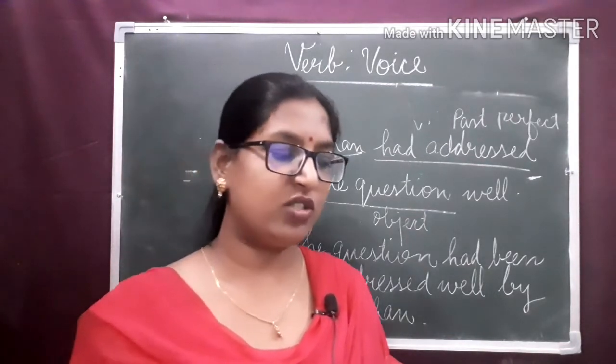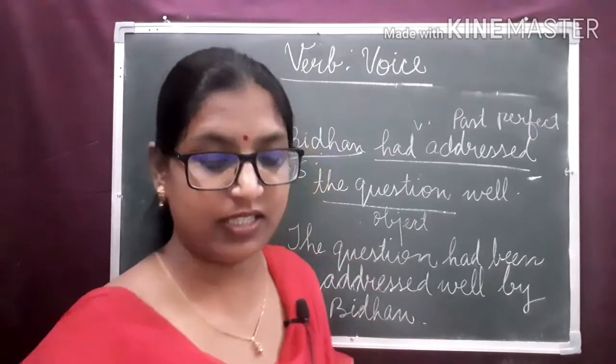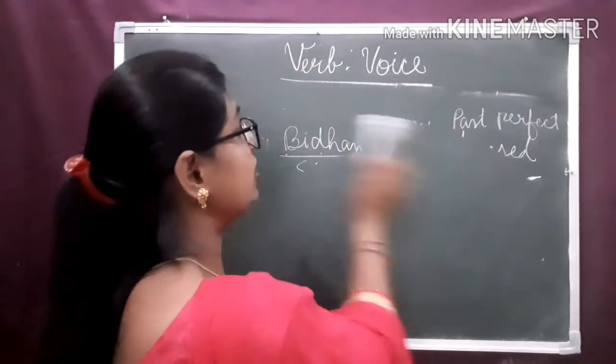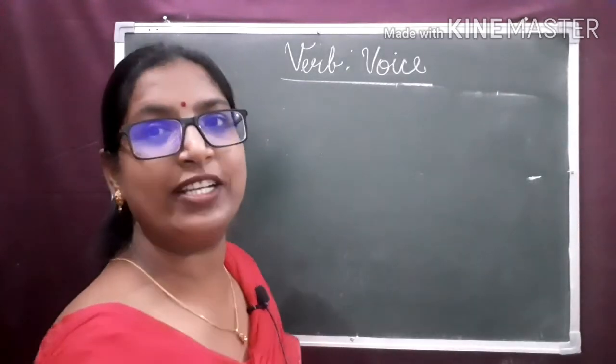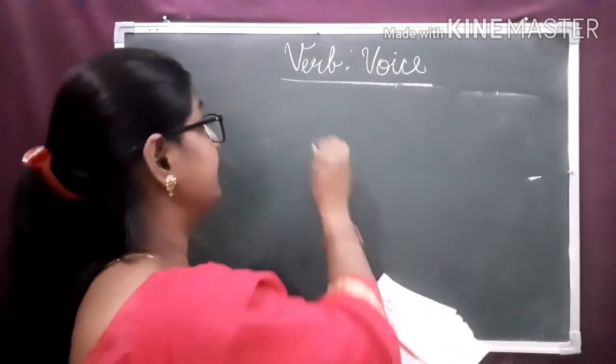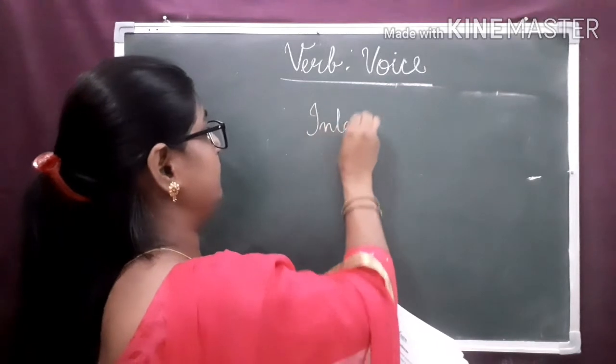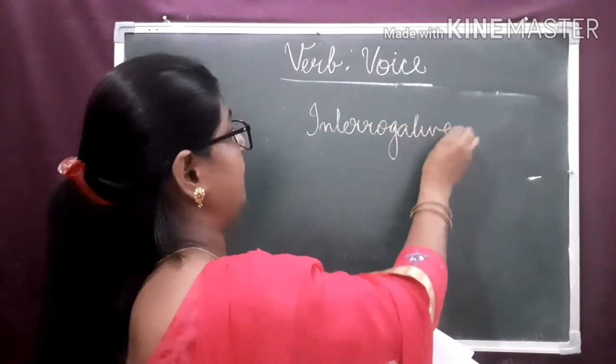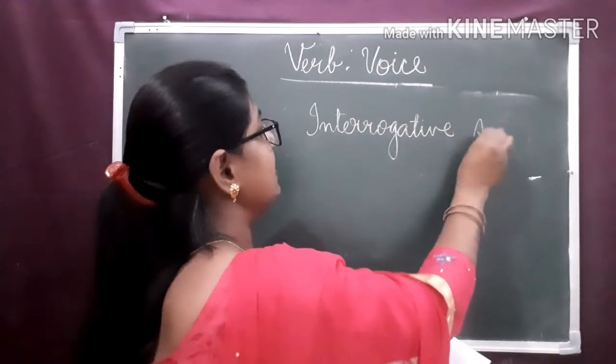Now, the next topic is interrogative sentences, how to change interrogative sentences from active voice to passive voice. Interrogative sentences.